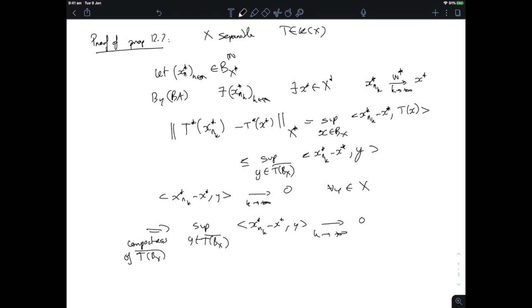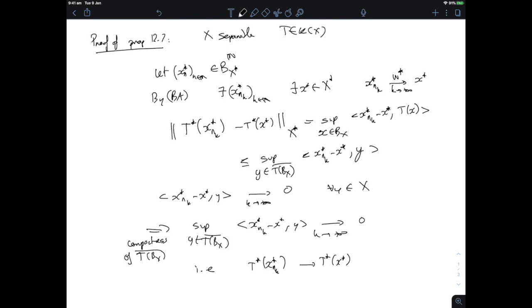And this is exactly telling me that my T star x_{n_k} star is a converging subsequence. So this converges to T star x star.